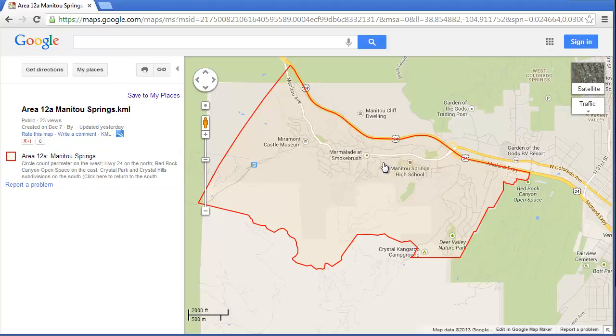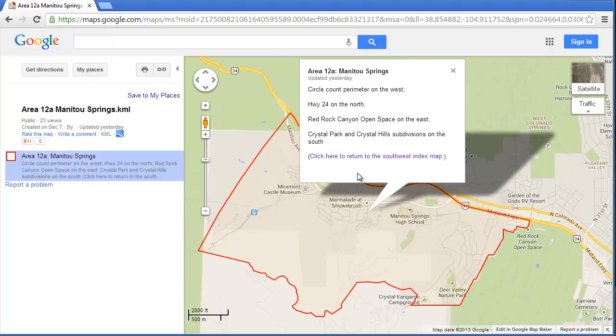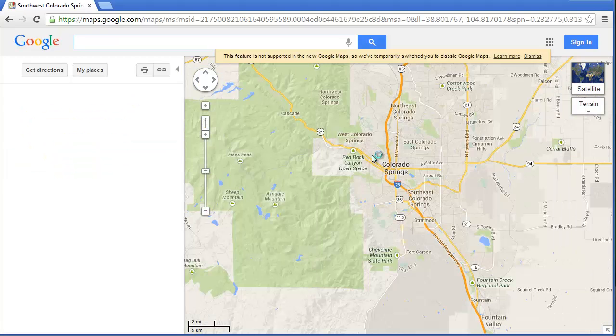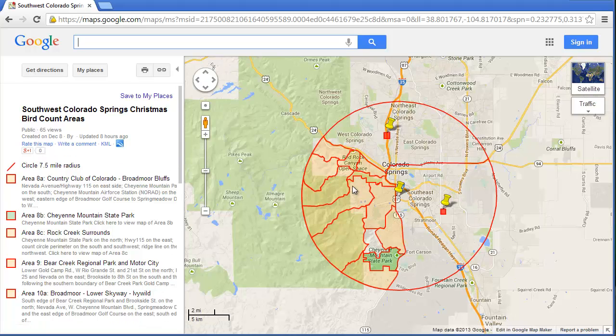Now, at this point, I can go back using the browser button to the CSCBC maps, or I can go to an index map, a Google Maps index map for the southwest region. The reason it's divided into three is because Google Maps just can't display all of them at one time on one page.